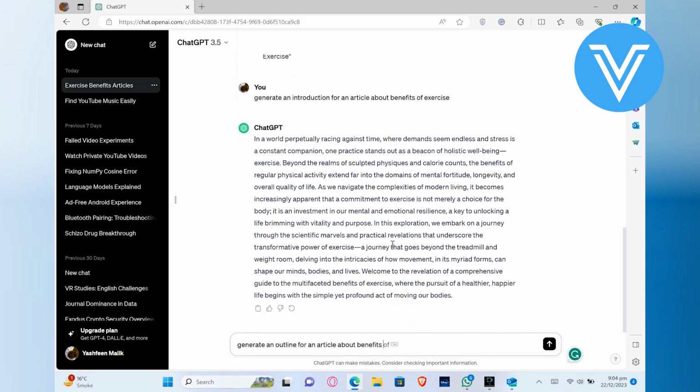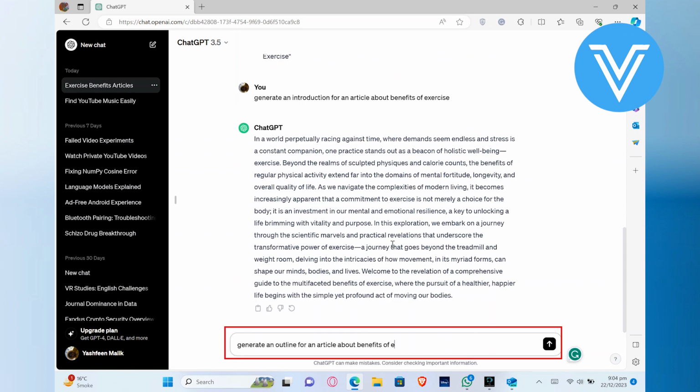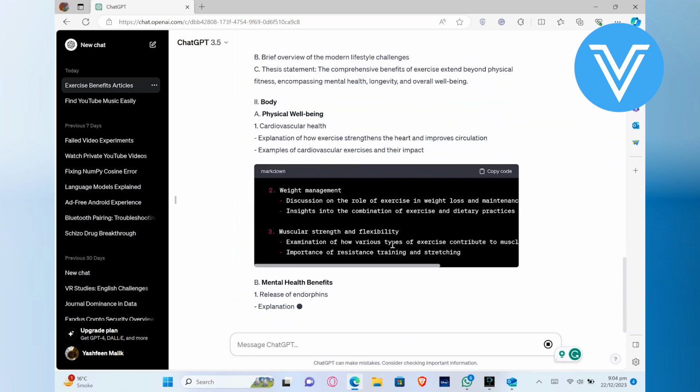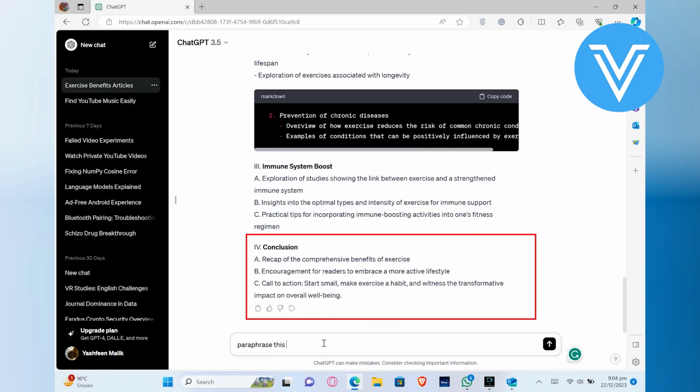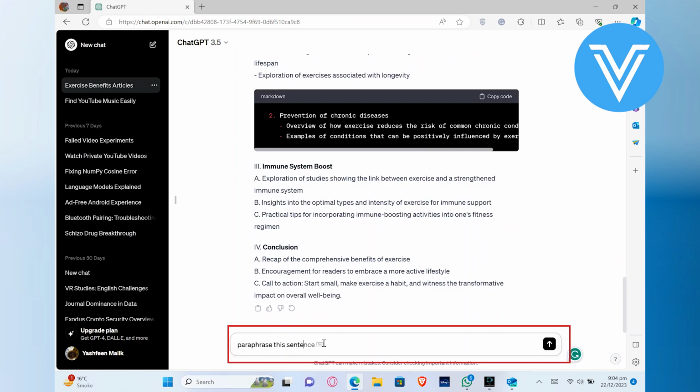Now for the next part, let's write: generate an outline for an article about benefits of exercise. It will provide you the whole headlines, including introduction with different subheadings, body with further headings. In the end, a conclusion with recap of comprehensive benefits of exercise, and you can also paraphrase any sentence as per your choice. Let us try paraphrasing the sentence.